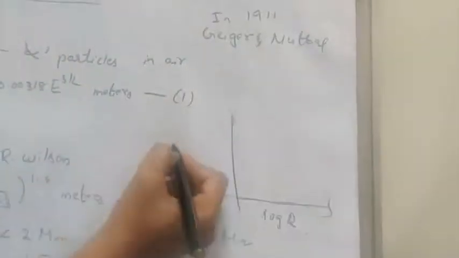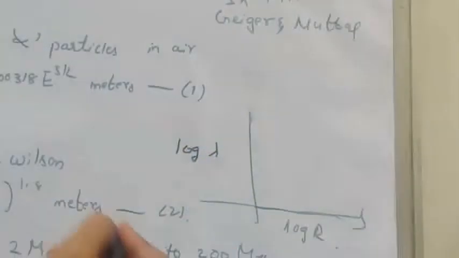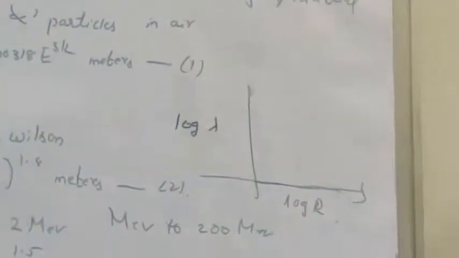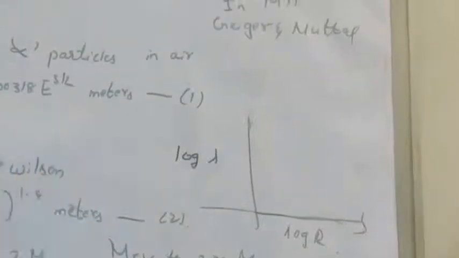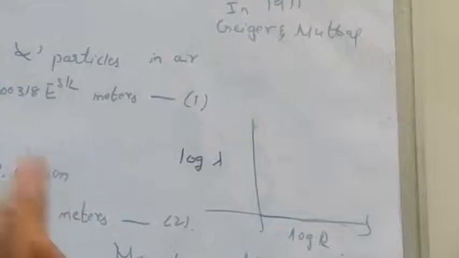The logarithm of disintegration is denoted by log lambda. According to them, if you consider any element, as the range increases, the disintegration also increases.